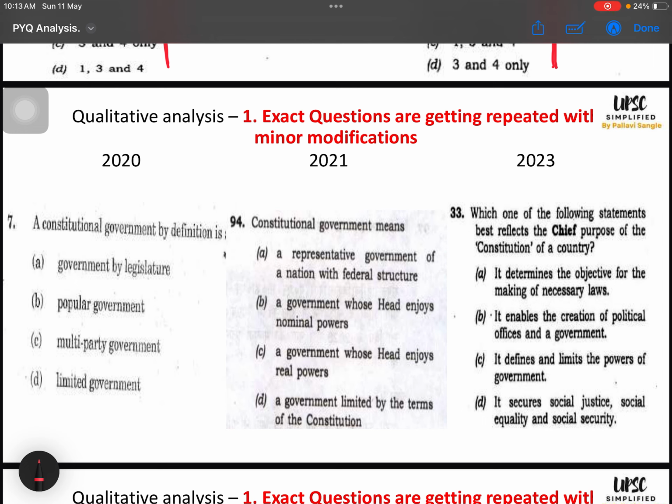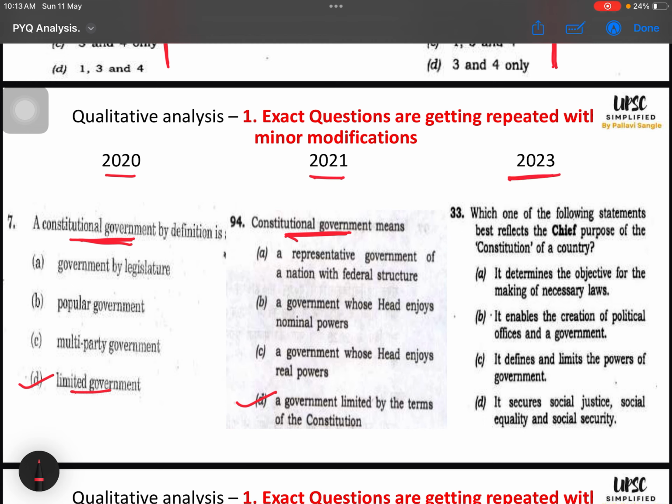It is a very favorite theme of UPSC. In 2020 they asked the constitutional government definition, and the answer was D, limited government. In 2021, they asked constitutional government again. See, exact repetition, with minor modification in options, and the answer is the same: government limited by terms of the constitution.